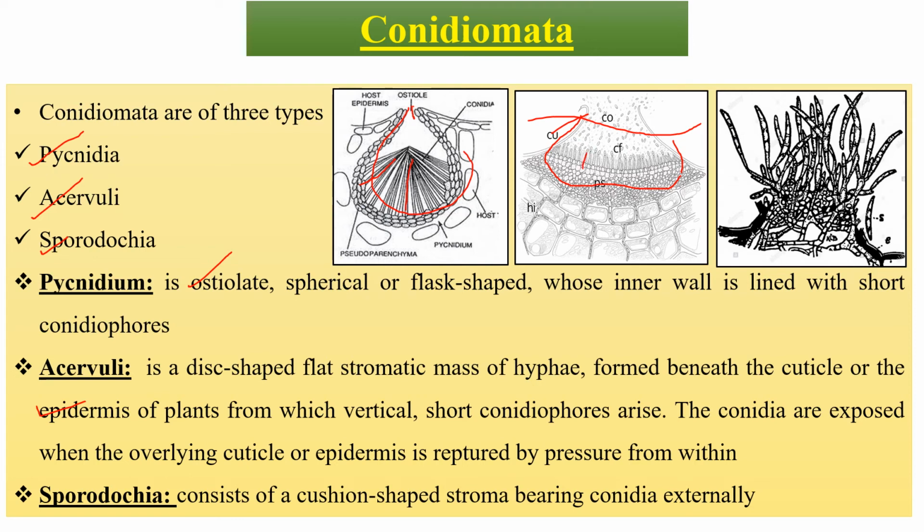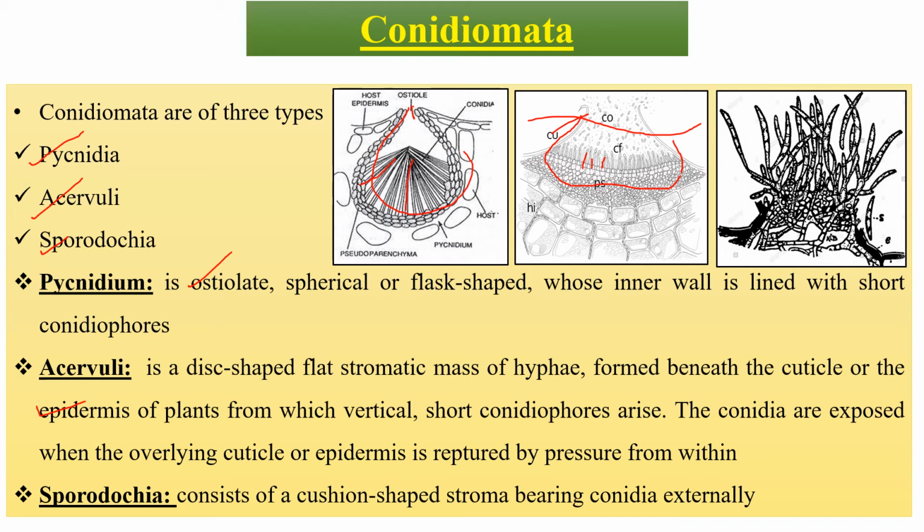Here you can see the conidiophores are very short in nature and they form the conidia. These conidia are exposed when the overlying cuticle or epidermis is ruptured by pressure from within. So after formation of acervuli, the many conidiophores bearing conidia create pressure on the epidermis, thereby the epidermis ruptures and the conidia are released into the atmosphere.